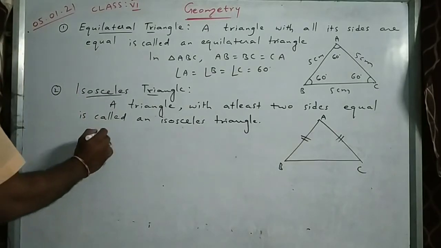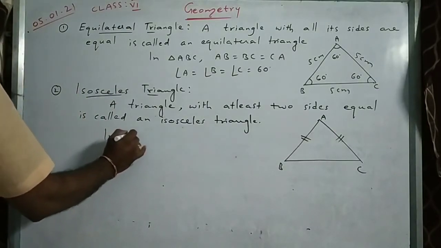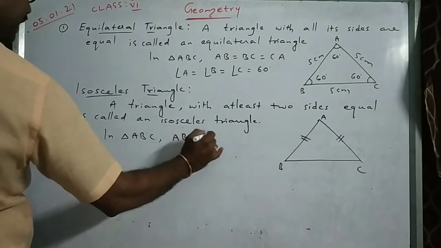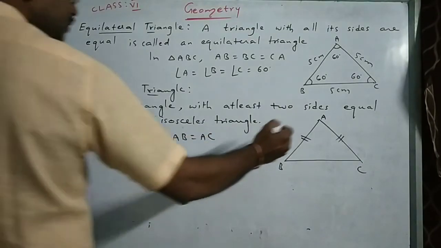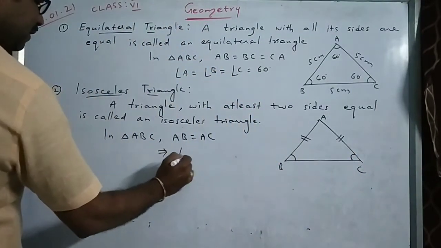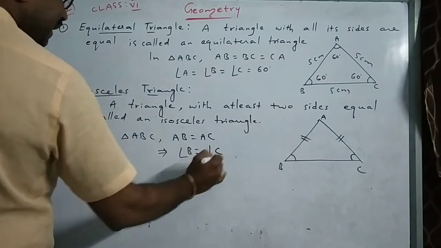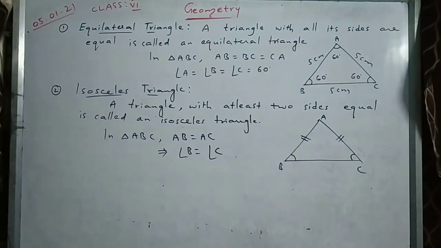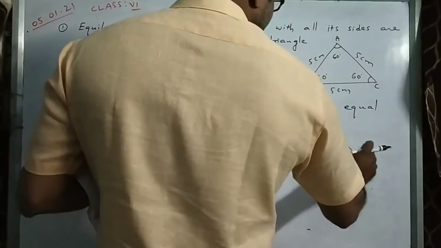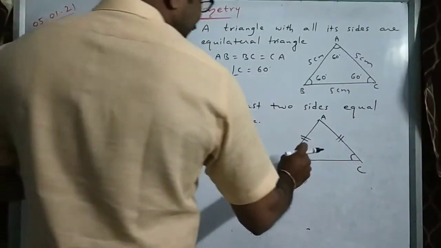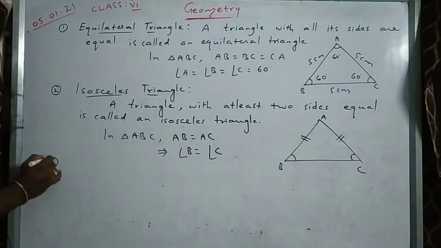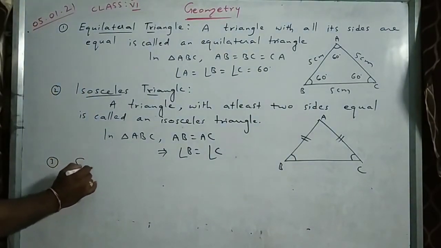And here in triangle ABC, it's a very important property. I said AB equal to AC, right? If these two sides are equal, then opposite angles are equal. That means angle B equal to angle C, I can write. It's a very, very important property. In an isosceles triangle, if two sides are equal, their opposite angles are equal. Remember that. Third one is scalene triangle.